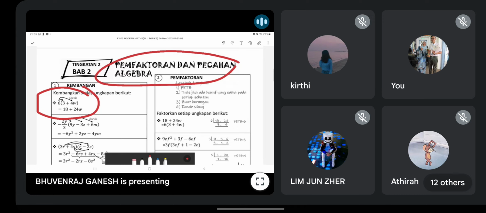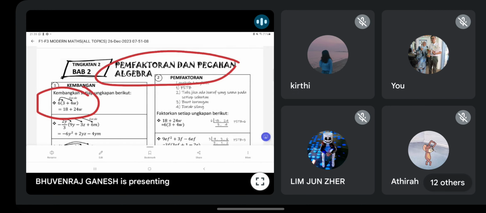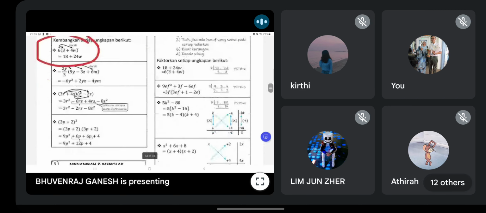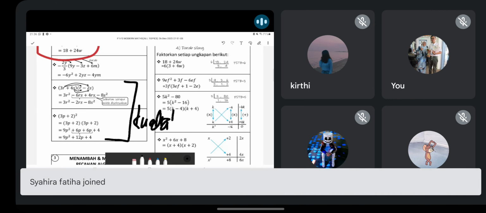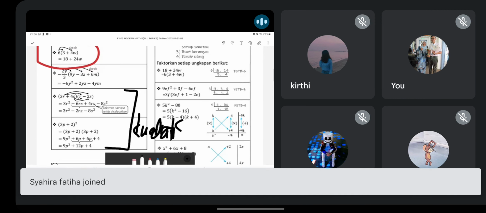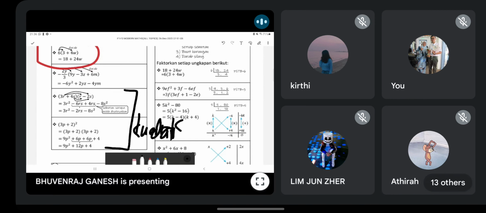Just from the outside the bracket, kamu kembangkan masuk dalam. But make sure don't do careless. Bahagian ni very simple to do careless. Concept very simple. Not much concept also. All these examples, I think you all should know lah. These two, dua-dua ni kamu belajar in your quadratic. So you should know how to kembangkan your quadratic. Okay, ikut pattern. This is the pattern. Then you can get the answer.